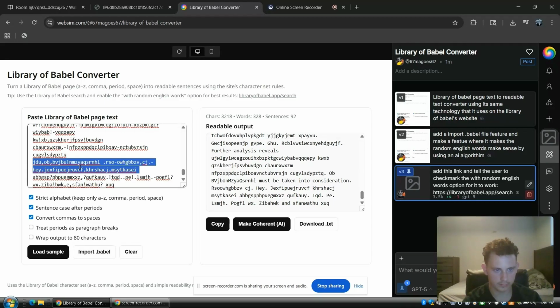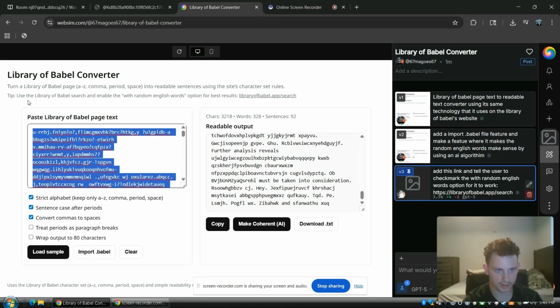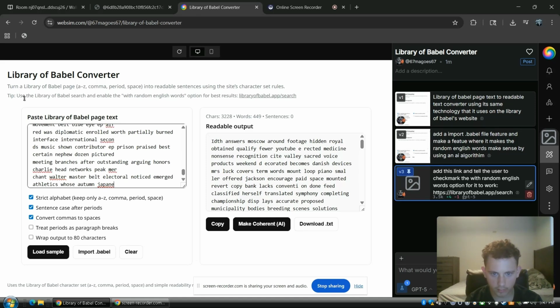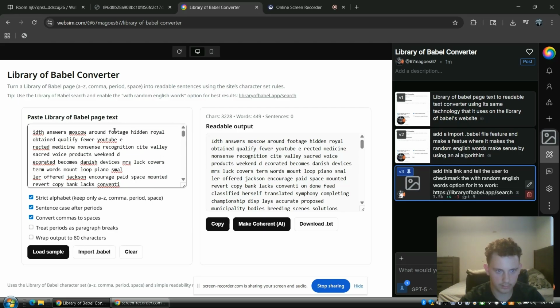So now we're going to erase this entire text right here. We don't need it. And now this is the fun part. We just put in this entire text, this page of random stuff, Moscow, all this random stuff. Now the fun part, like I said, is to press this button, make coherent AI, which is the algorithm that should hopefully make it coherent on the first try.